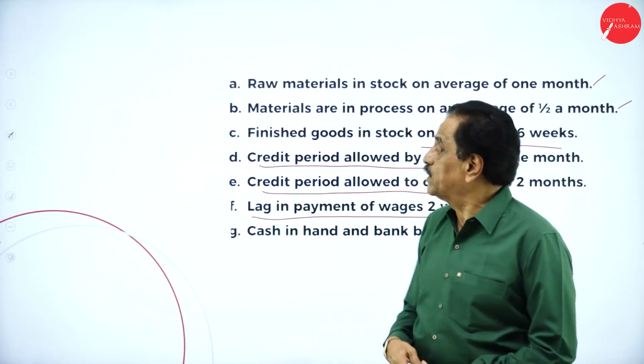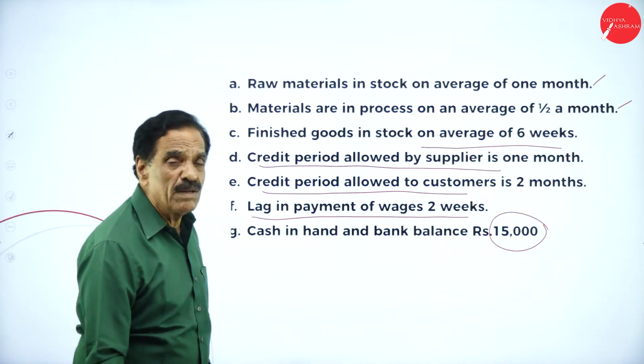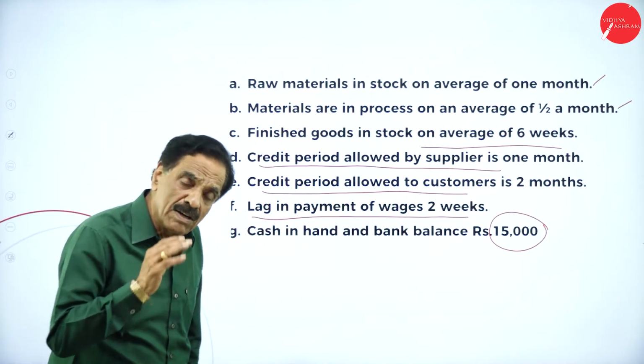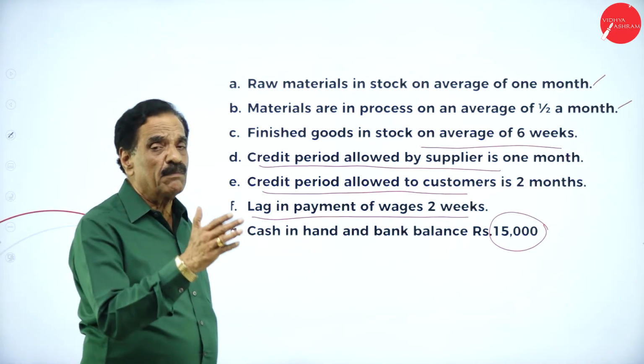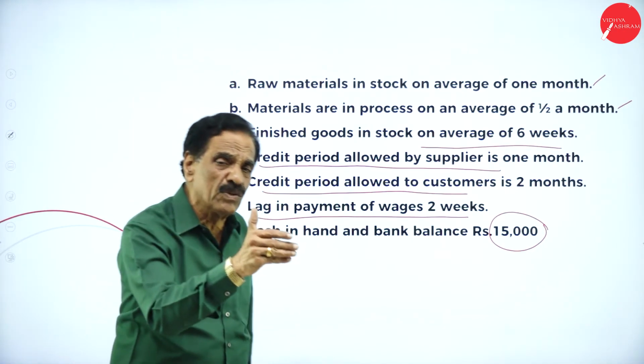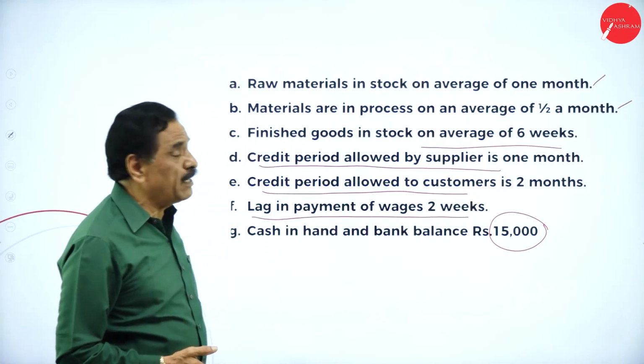Here is what the problem says. Raw material in stock an average of 1 month. So raw material is going to stay for 1 month. How many units are there? 12,000. What's the cost of the raw material? 16 rupees. 12,000 into 1 by 12 is 1,000 units, into 16 is 16,000.